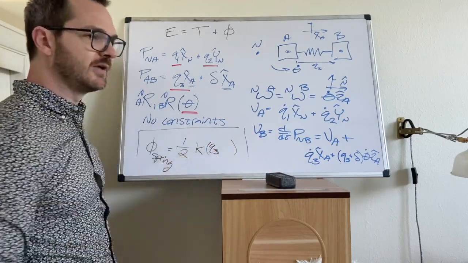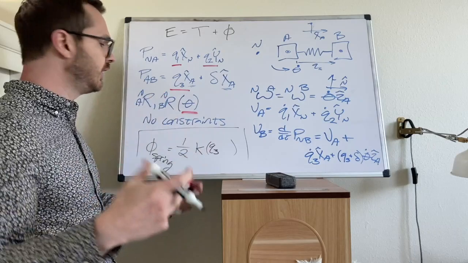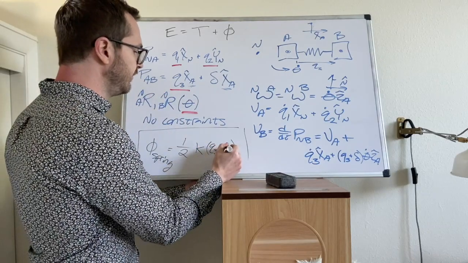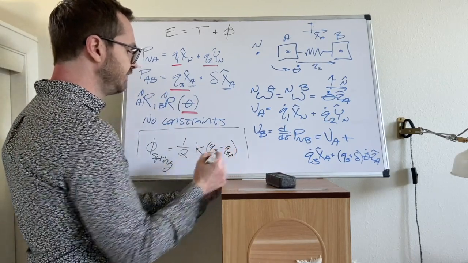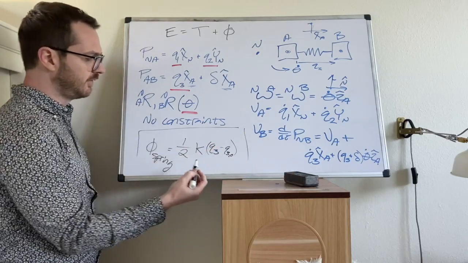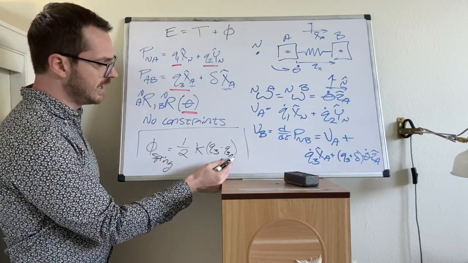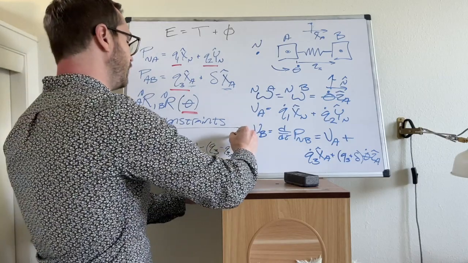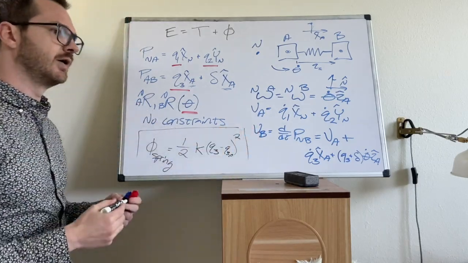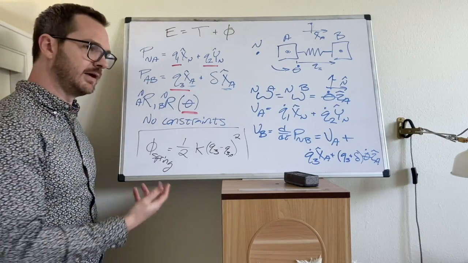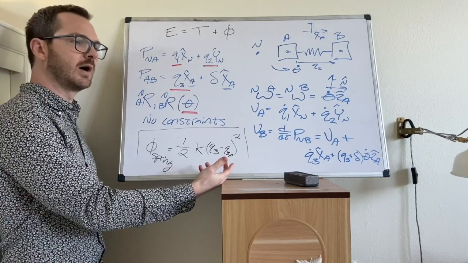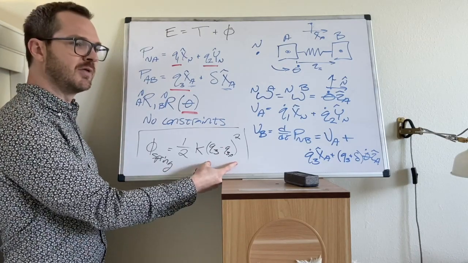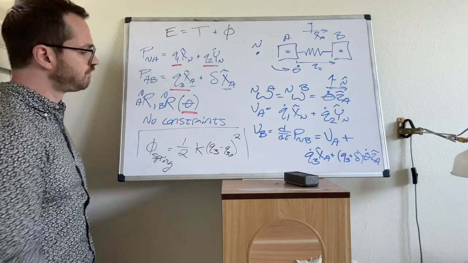But remember, we're modeling a slinky, right? And slinkies have some unloaded length. So what you can do is find the change in that length. I take the current value of Q3 and subtract the original unloaded length, and then we square that quantity. It's 1/2. I tend to think of the potential of a spring as 1/2 kx squared. You just have to remember that this is a delta, right?